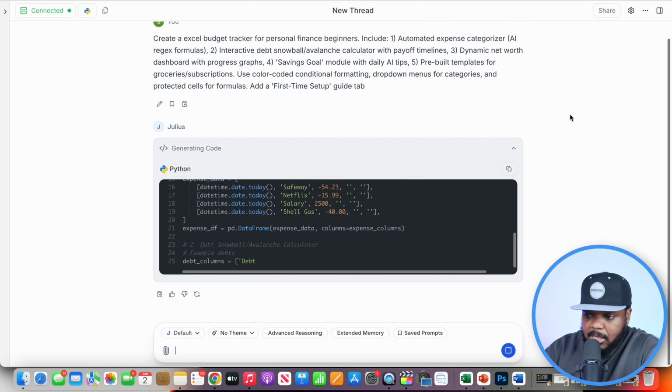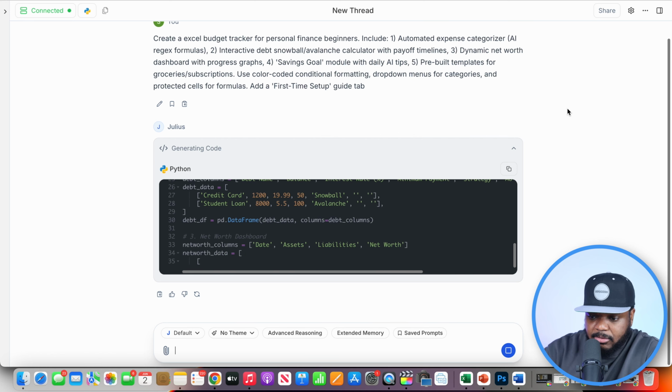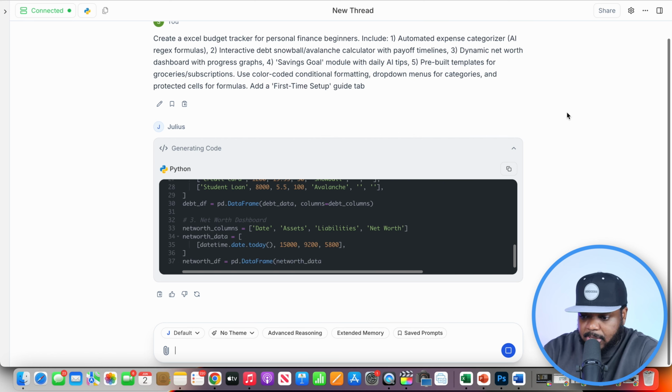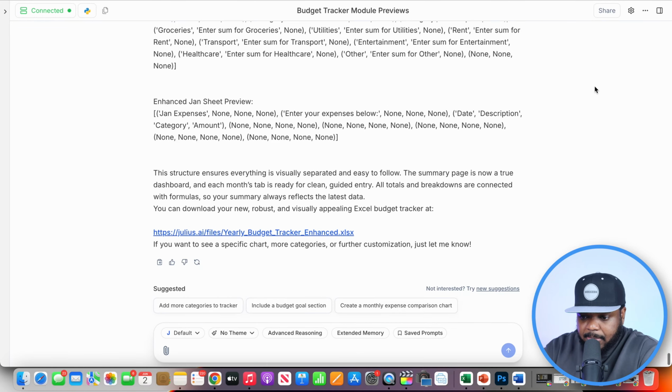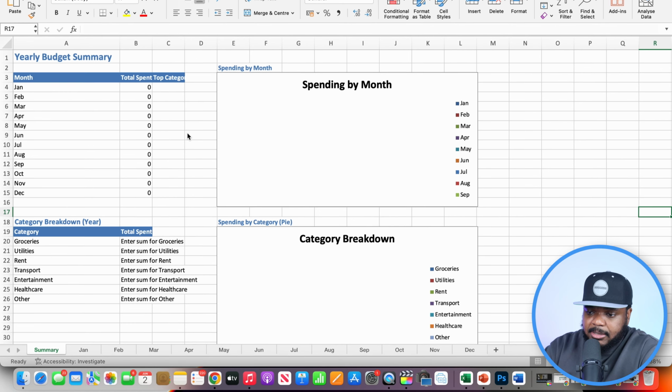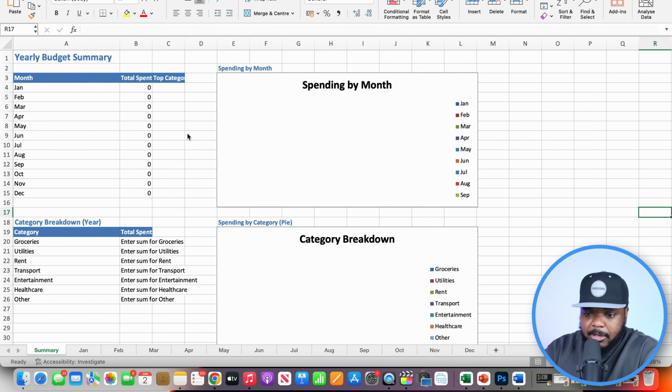And right there, as you can see, once again, this AI tool has already gone straight to work to start the process of building out this digital product. And if I just scroll down slightly, it should be done already. And right here, we can see there is a link for me to view it. So I'm just going to click on this link and open it up. And there we go, guys. This is the AI built spreadsheet that I'm going to be able to sell.